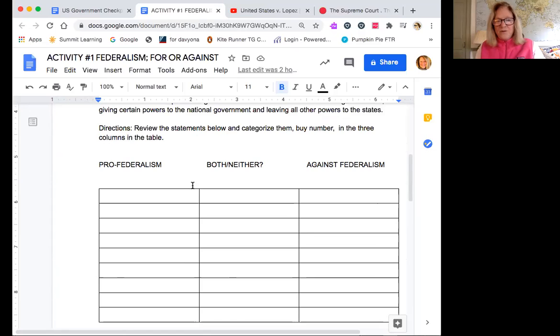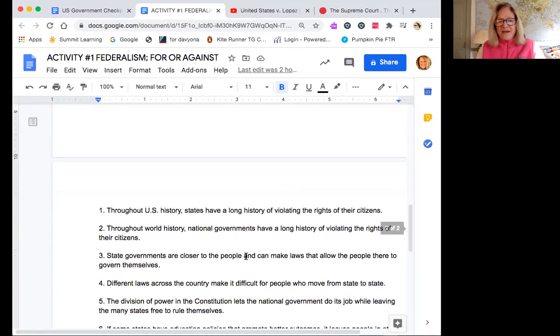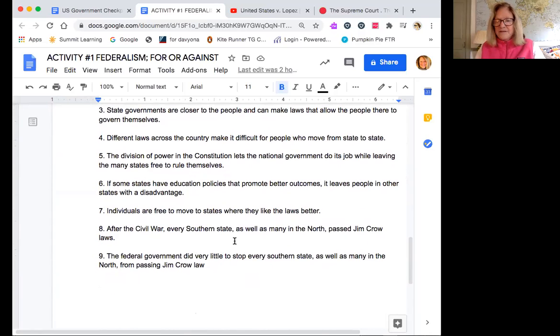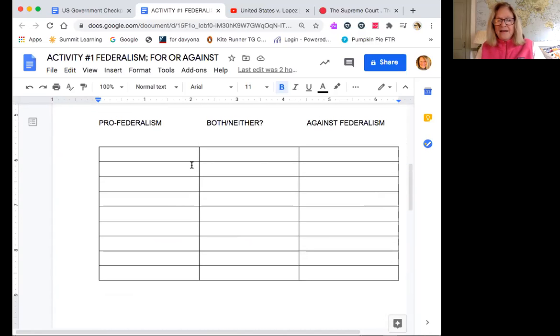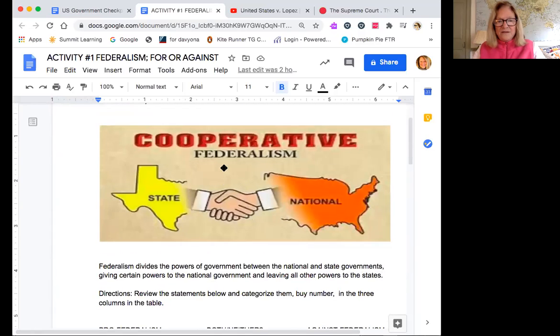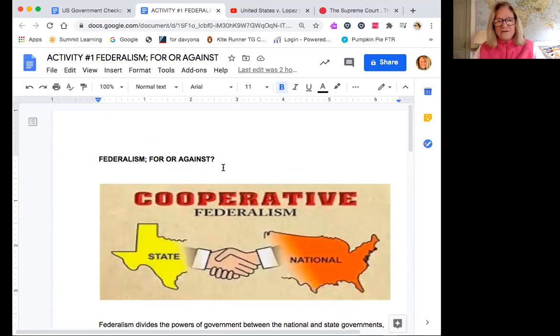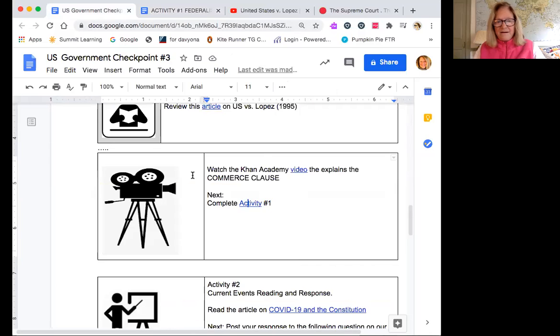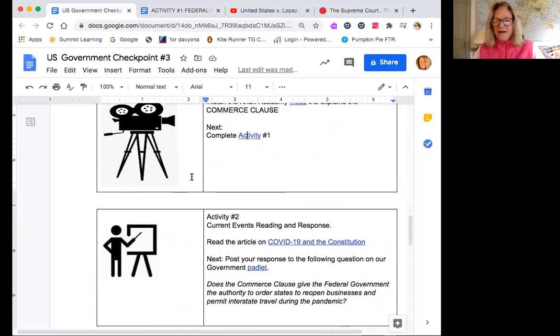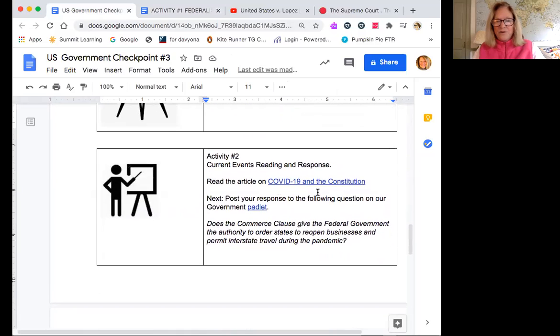So if it's question number 1, you're going to put the 1 in one of these boxes. 2 will go in whichever one you think it belongs in. And you have 9 statements with which to allocate whether or not they are for federalism or against federalism. Now, we talked about federalism in checkpoint 1. So if you need a refresher on that, we know where to find it. You can always go back on your summit to checkpoint 1 to review.